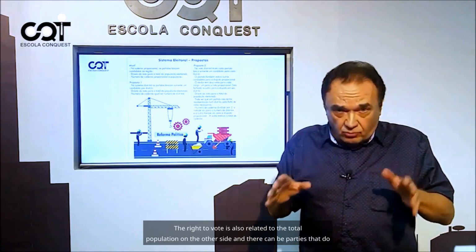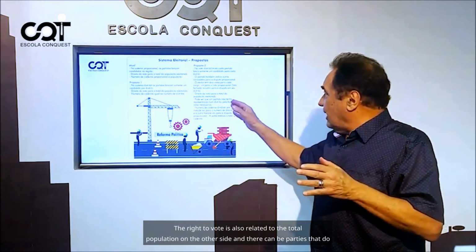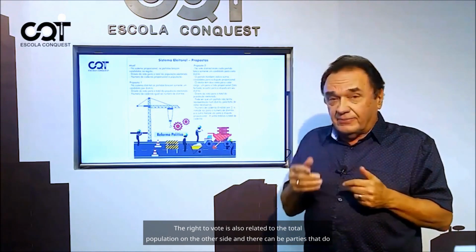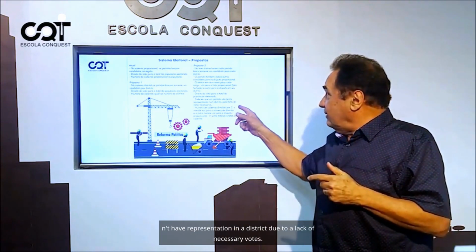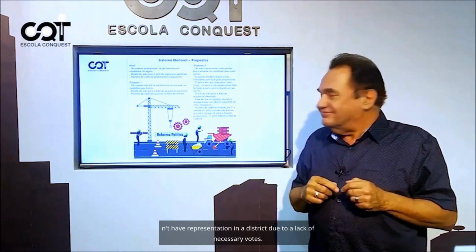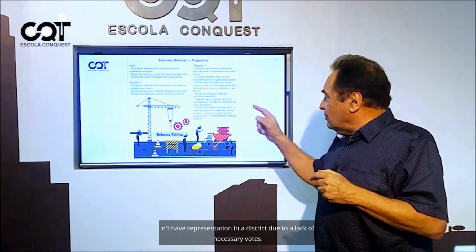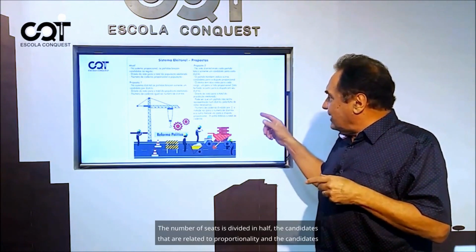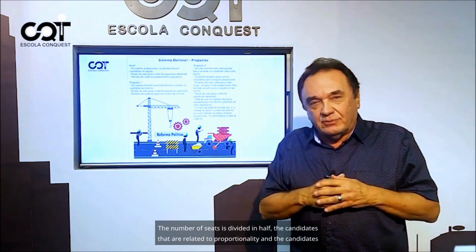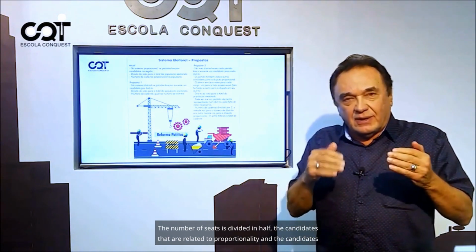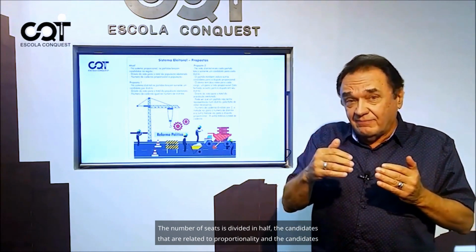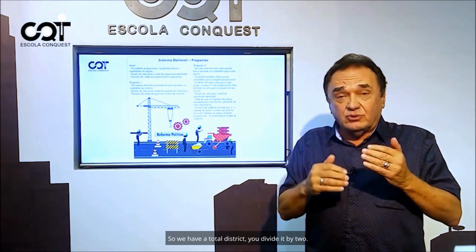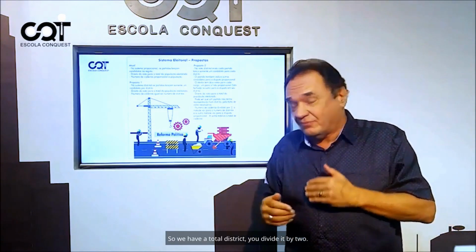The right to vote is also related to the total population on the other side. And there can be parties that don't have representation in a district due to a lack of necessary votes. The number of seats is divided in half between the candidates that are related to proportionality and the candidates that are related to the district. So we have a total district, you divide it by 2.